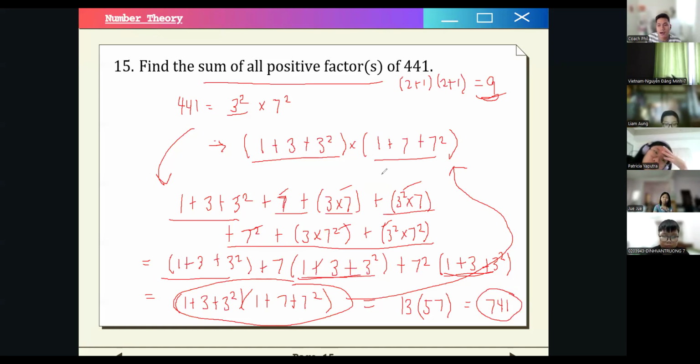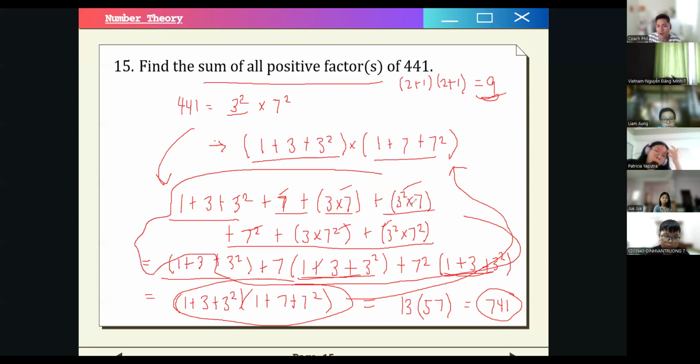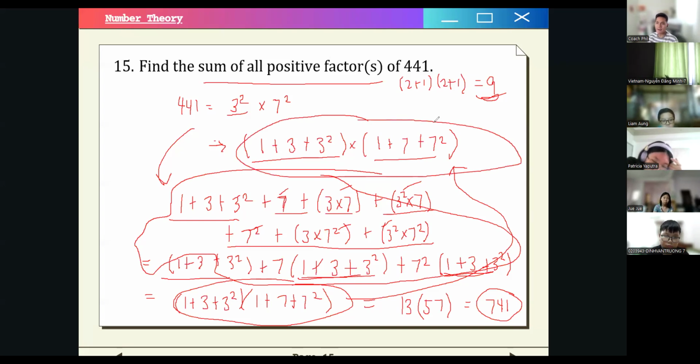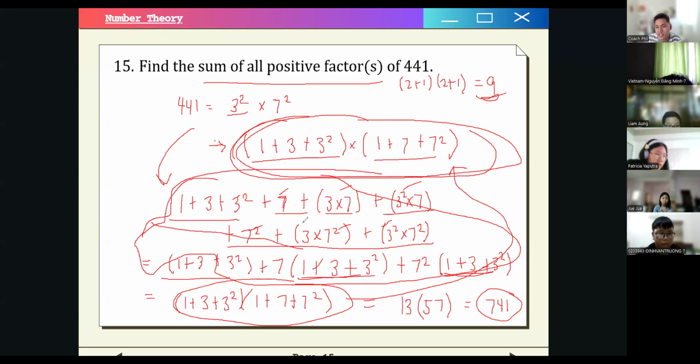So this solution right here, I just illustrated it to you guys, no? How we reach this solution step. So the shortcut is just this one. You don't have to memorize this. You just have to memorize this. Okay? But if you forgot, no? You can do this, no? This is another way. This is the complete solution.